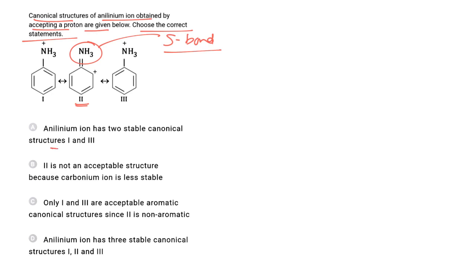Now this is correct. Second is not an acceptable structure because a carbonium ion is less stable. This is incorrect. Only 1 and 3 are acceptable aromatic canonical structures, since 2 is non-aromatic. This is also incorrect. The anilinium ion has 3 stable canonical structures. These are incorrect. Only the statement given in option A is correct. Aniline has 2 stable canonical structures, 1 and 3. Second is not a valid structure.